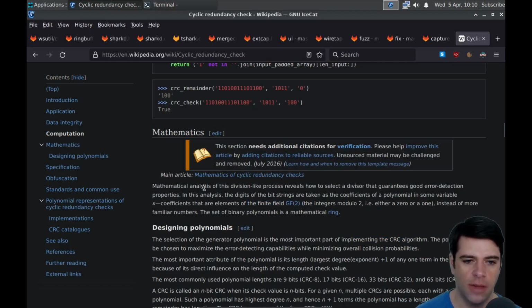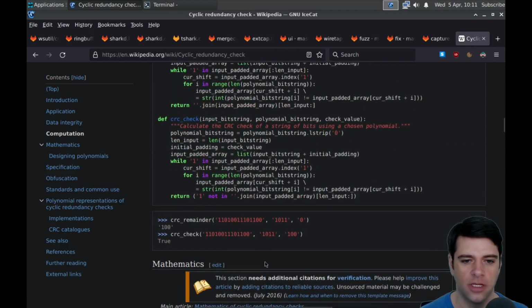So mathematical analysis of this division-like process reveals how to select a divisor that guarantees good error detection properties. In this analysis, the digits of the bit strings are taken as the coefficients of a polynomial in some variable x. Coefficients that are elements of the finite field GF2, the integers modulo 2. Instead of more familiar numbers, the set of binary polynomials is a mathematical ring. Yeah, that's true.